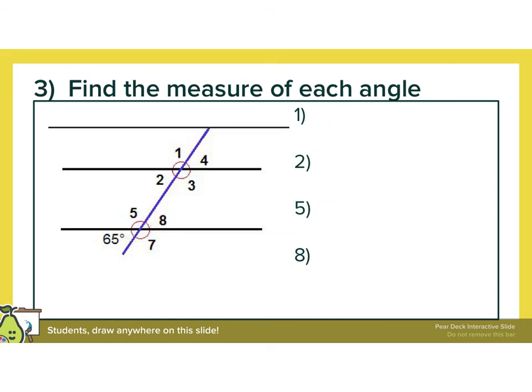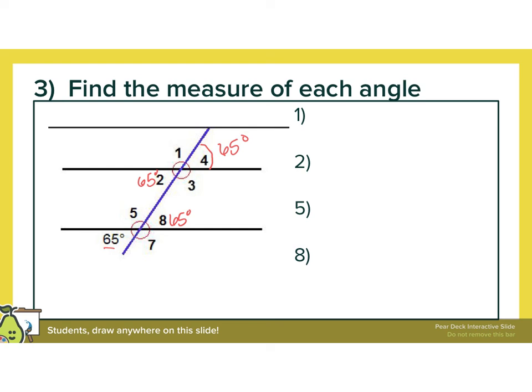Last one in this little set, find the measure of each. They gave me 65. The vertical angle is 65. Gonna do the alternate exterior because that's easy for me to find. That's gonna be 65. And then its vertical is 65. So those are all of my 65s.